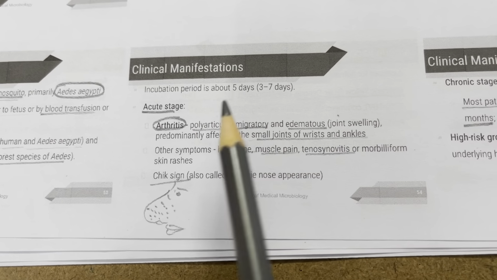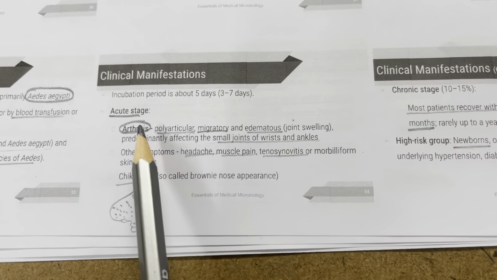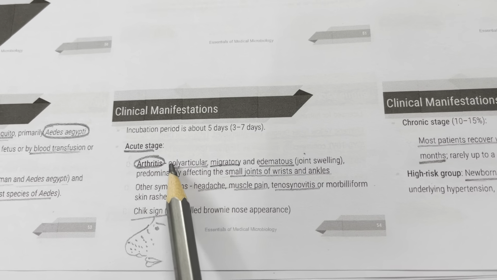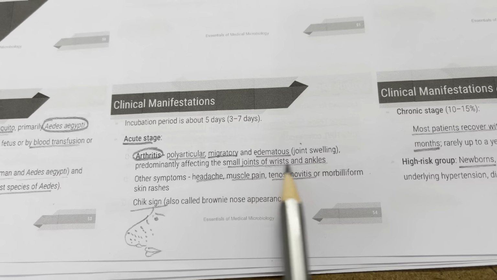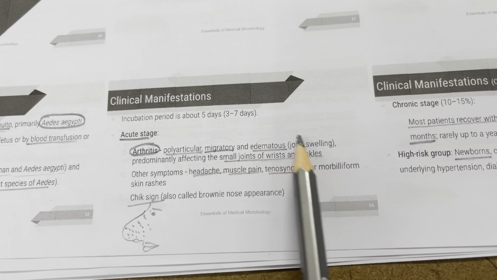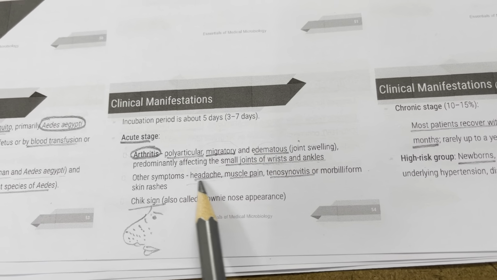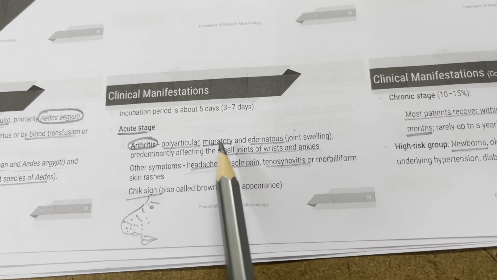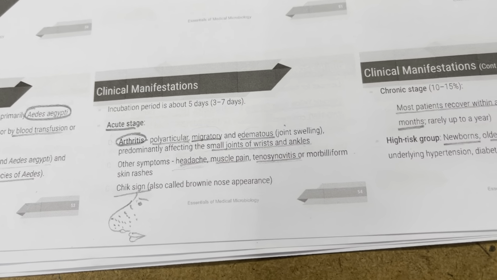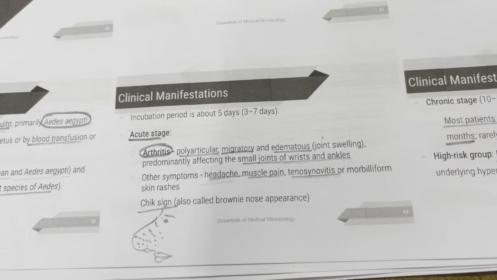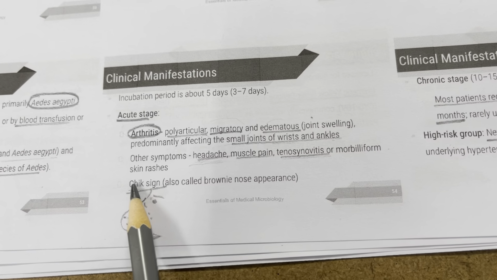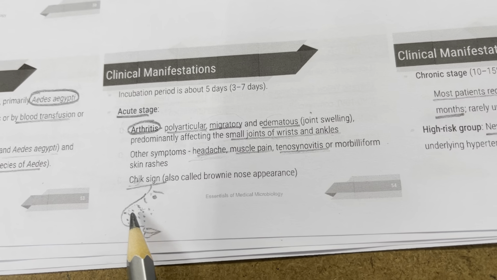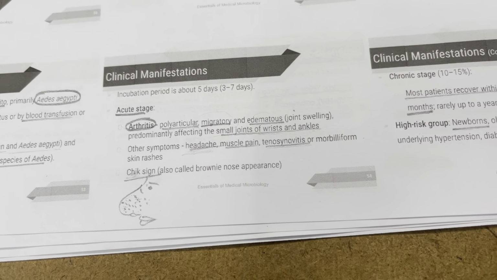So what are the clinical manifestations? You have an acute and a chronic stage. In the acute stage, you can see arthritis, obviously, chikungunya joint arthritis. It is polyarticular, involving many small joints of the wrists and ankles, migratory and edematous, with joint swelling. Other symptoms are quite non-specific. You have headache, tenosynovitis, etc. Obviously the joints are affected, and the tendons, tenosynovitis. And then the chik sign is also seen, chikungunya chik sign. It is also called brownie nose appearance, brownish patchy discoloration or hyperpigmentation on the nose.